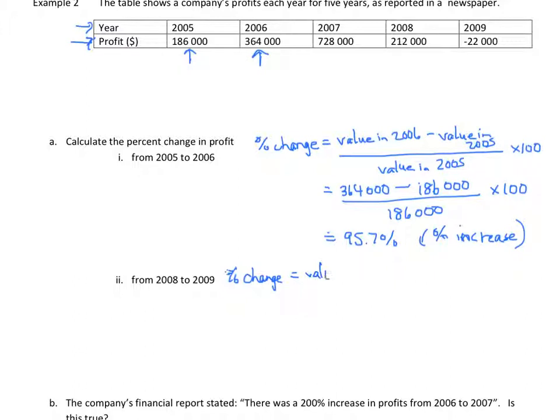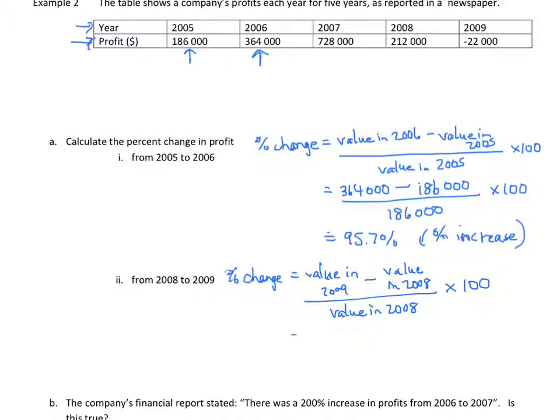So this will be the value in 2009, subtract the value in 2008, divided by the value in 2008, so the old value, times 100. So the more recent one would be the new value, and the other one would be the old value.